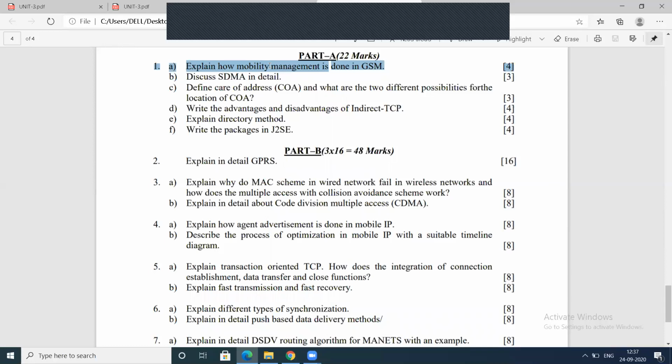Next question, short answer question. Explain how mobility management is done in GSM. Mobility management in mobile computing is very important. This is a general question.